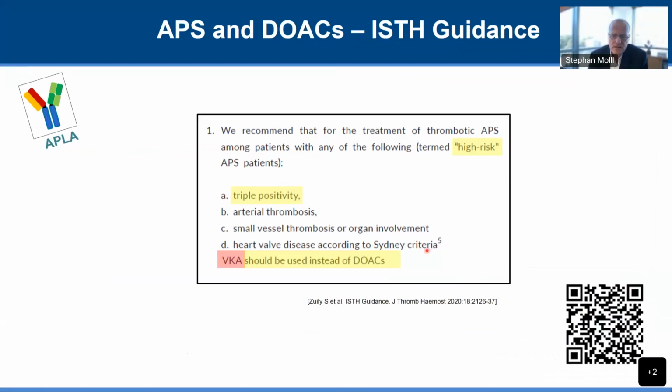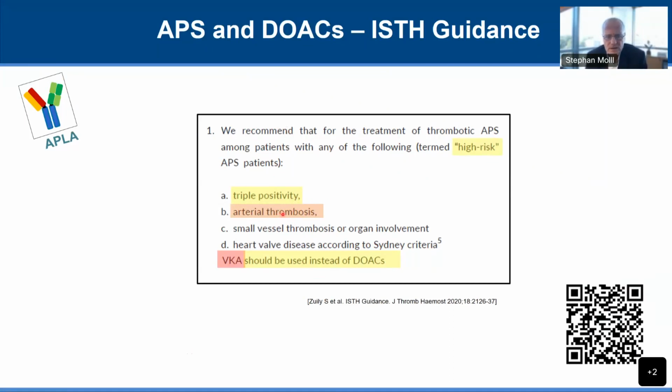Now, the studies or the data have led the ISTH to the following recommendations. We recommend that for the treatment of thrombotic antiphospholipid syndrome among patients with any of the following high-risk situations, VKA, the vitamin K antagonist, should be used instead of DOACs. And that's true for the triple positive patients. And really, that's the only population where we have solid data from the studies I showed you. The ISTH continues that they would prefer to use VKAs over DOACs in patients with arterial thrombosis, in whom we use anticoagulation.